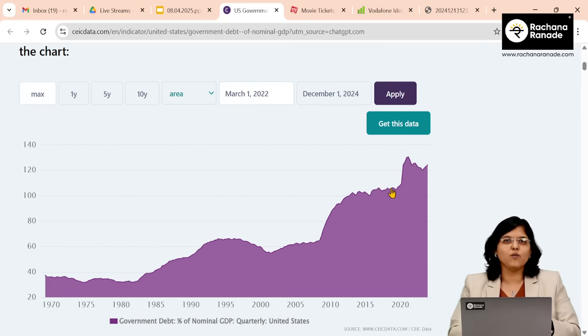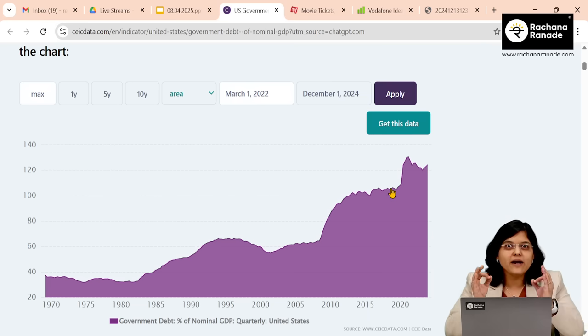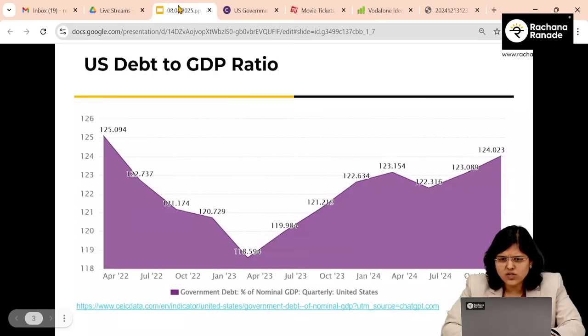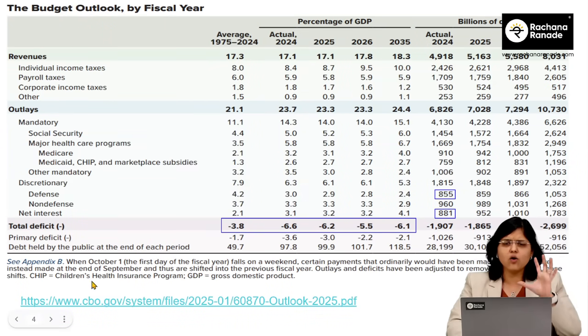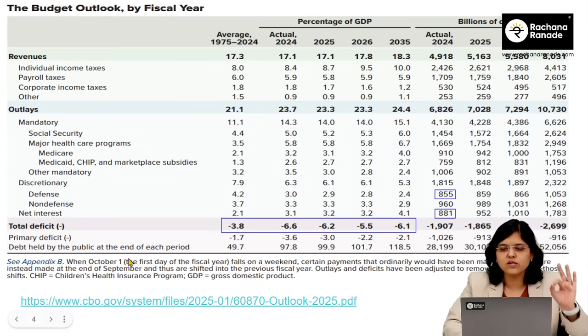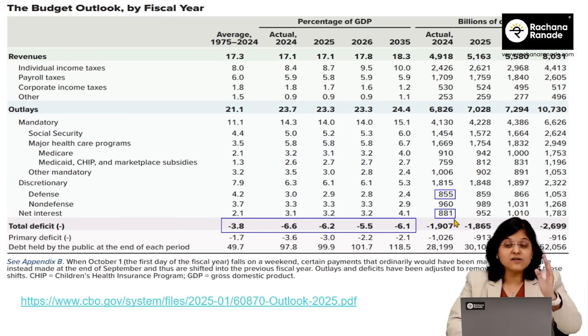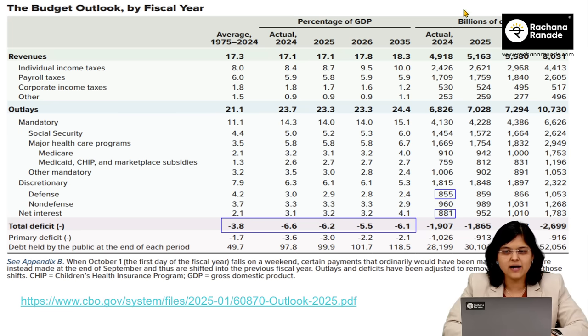See, please understand, more and more debt means more and more interest payments. Now, let's check how much the interest payment has been for the USA. Again, this is the latest data. I have taken all these data points only from the official website, so you can totally rely on them. You can see net interest expense. And how much is that? $881 billion. This is actual data as at 2024. $881 billion of net interest.